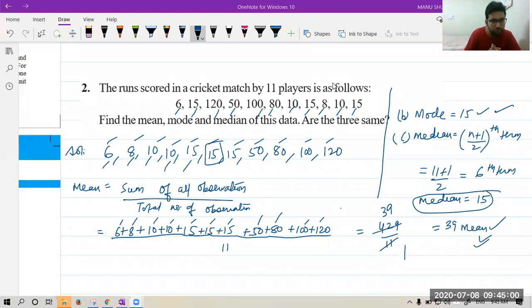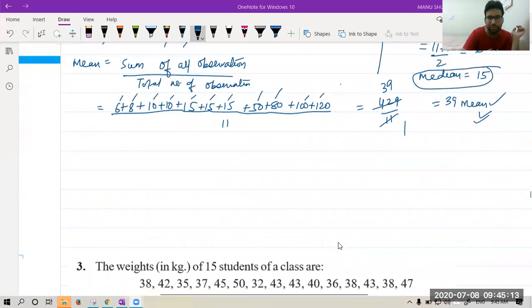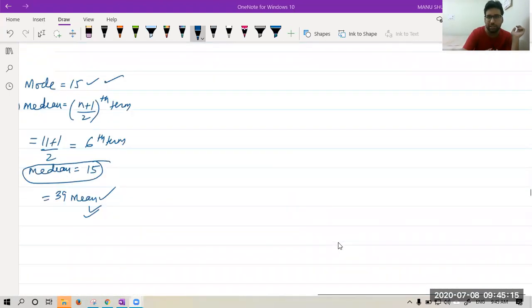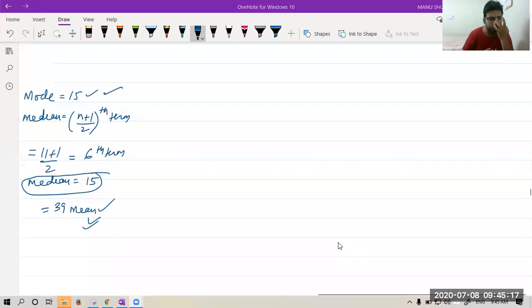Sir, can you give an example of even median? I'm giving it, one second. So I hope this question is clear to you. Now you can try the remaining questions on your own. I am giving you an example of an even number of terms. Rishi is asking, so let me give you an example. See, this is not in your course. Still, I'm giving it. Suppose we have data in ascending order.